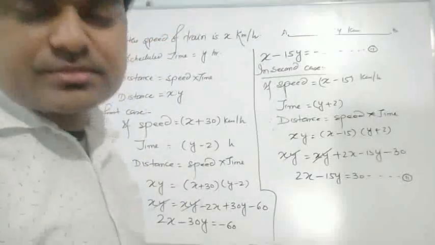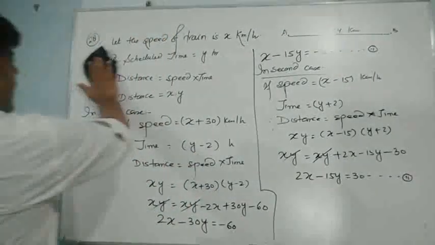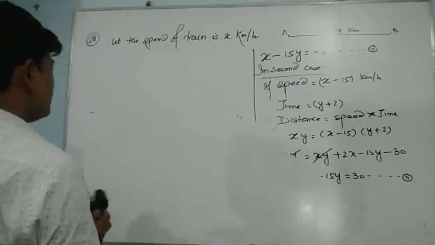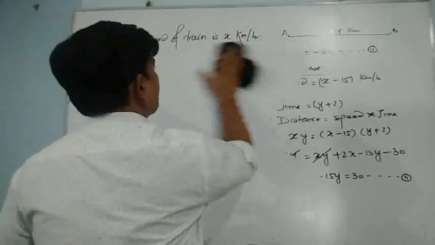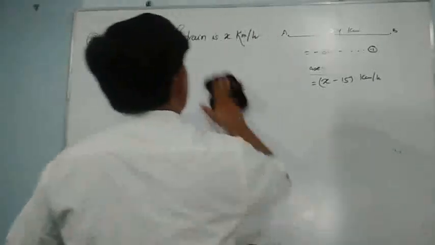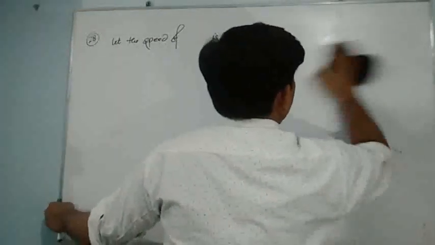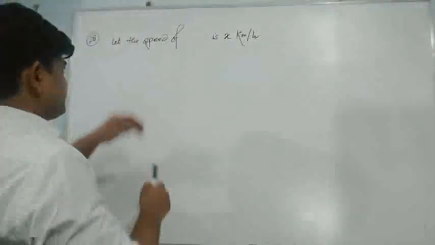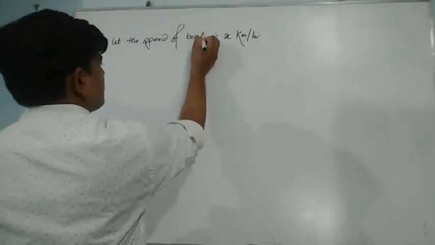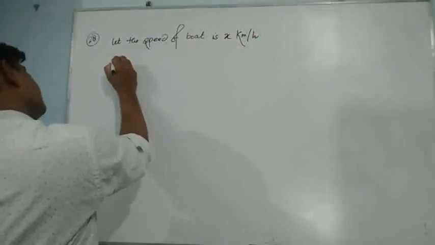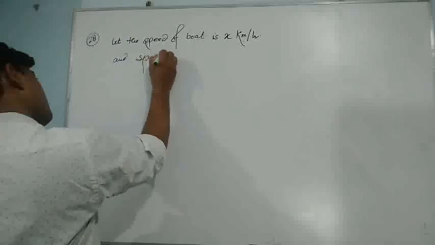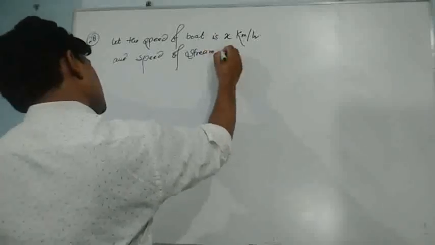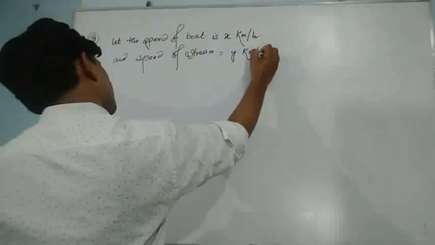Let the speed of the boat be x kilometer per hour and the speed of the stream be y kilometer per hour.